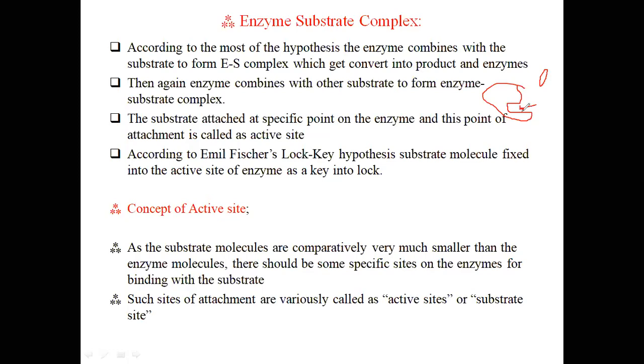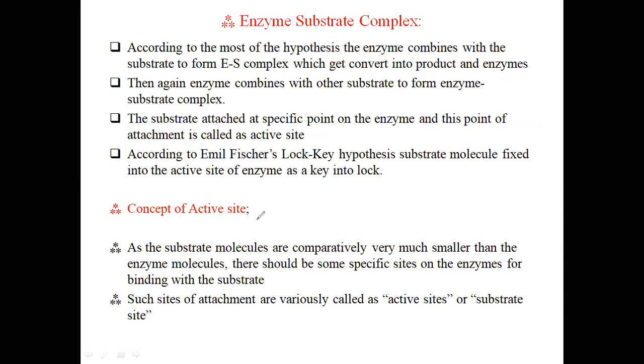So according to Emil Fischer's lock and key hypothesis, the substrate molecule fits into the active site of the enzyme like a key into a lock. The scientist Emil Fischer compared this enzyme substrate complex with a lock and key. He simply compared that the enzyme and substrate come together just like a lock and key. So, the concept of active site.